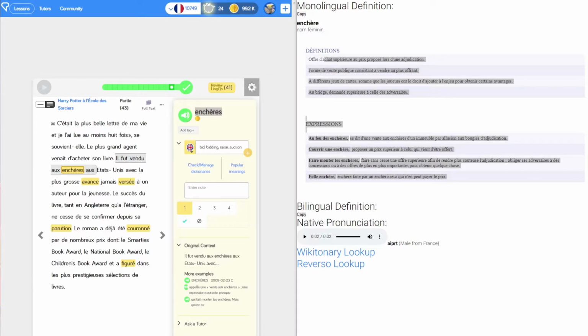Just a quick note for any members of the MIA or Refold community that might be watching. I know this is essentially the LingQ dictionary add-on, which is a link that I'll put in the description. But for me, this works better. From what I can tell, the LingQ dictionary add-on only has one monolingual dictionary available, and they're in the JSON format, so it's not that easy to add new ones. Also, they only update on infrequent release cycles, and since I've already updated my Anki past their most recent release cycle, I missed out, and that's actually the main reason why I wanted to create my own thing, because it just wasn't available for the version of Anki that I had.